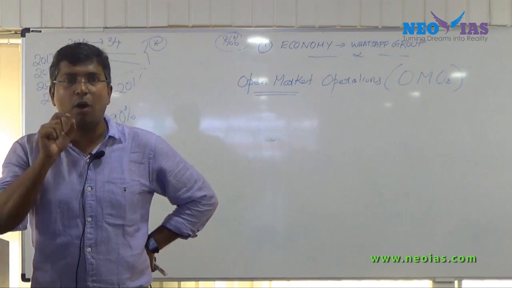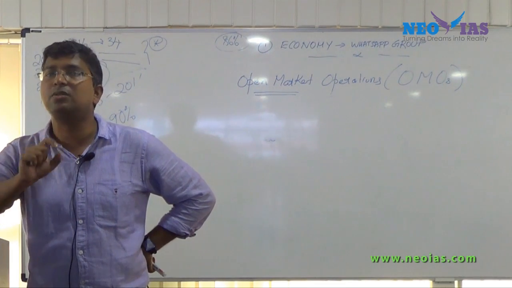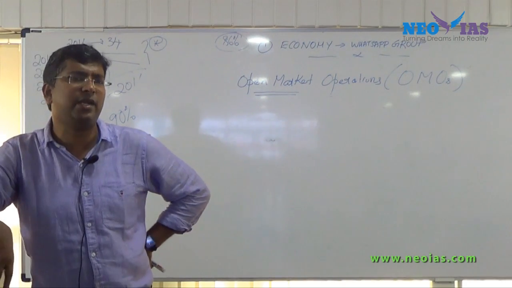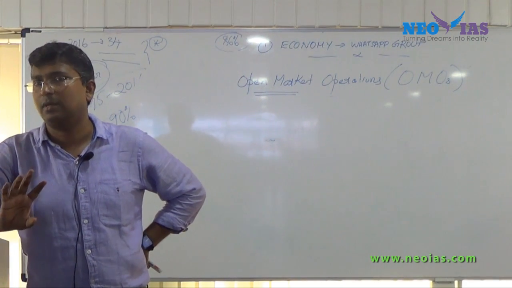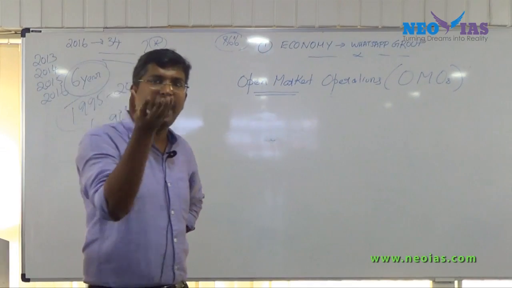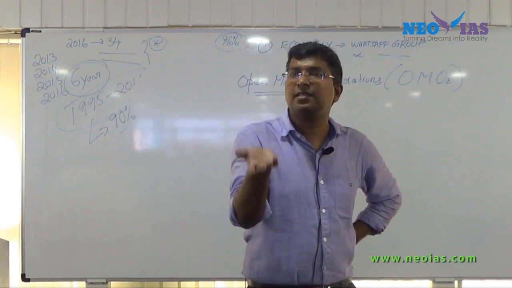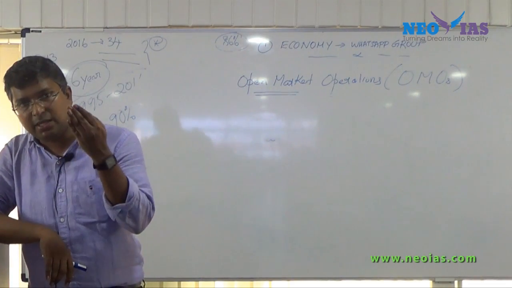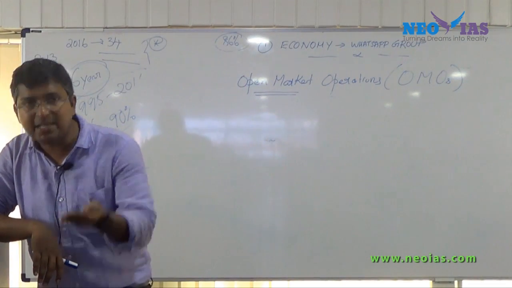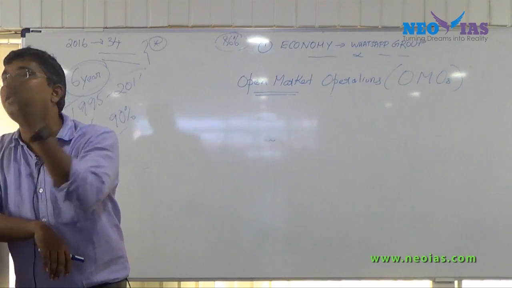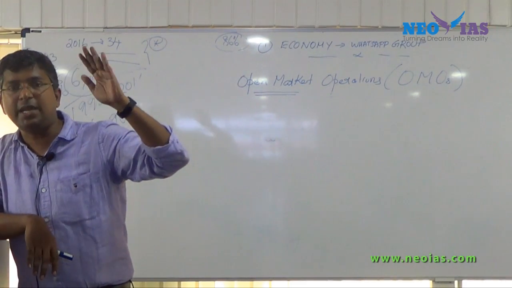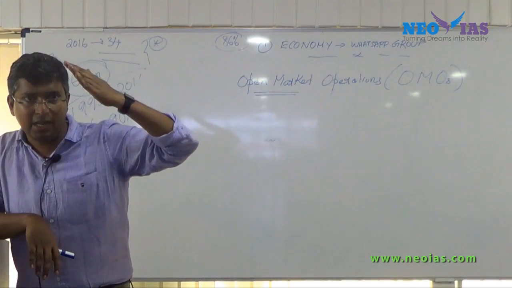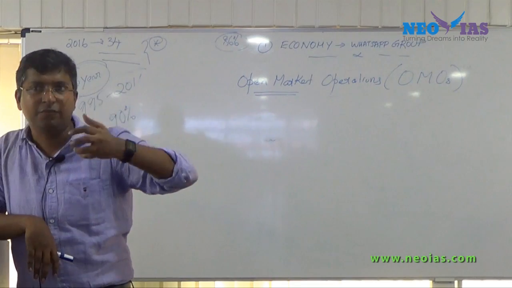Government security is a bond or a debt instrument issued by the government. It's there in the material, you just go and read it. It's a debt instrument to raise funds. So government securities are securities issued by the government to raise funds for its expenditure. Tomorrow we'll discuss why the government raises funds, but have an idea: government requires funds for its expenditure.